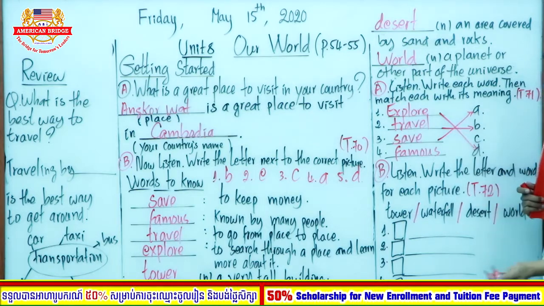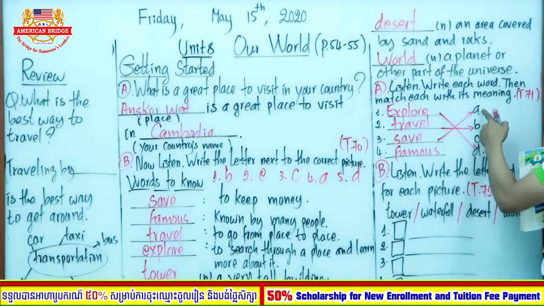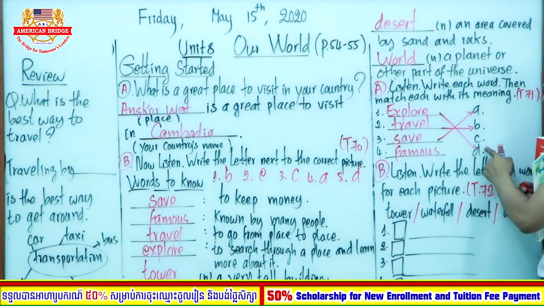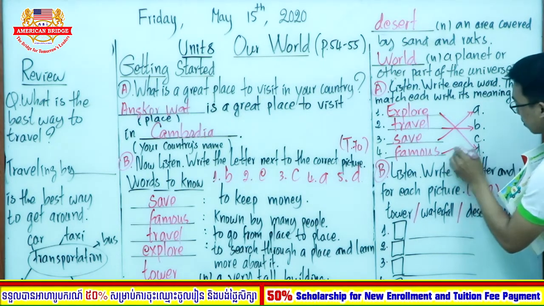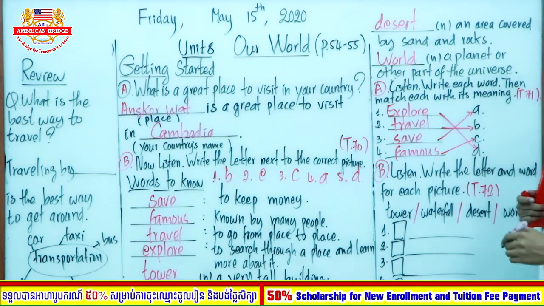And how about the last one? Can you count everyone? So we have A, B, and D. And how about the last one? It must be letter C, good. Number 4 to letter C.